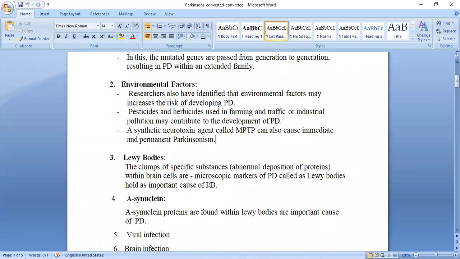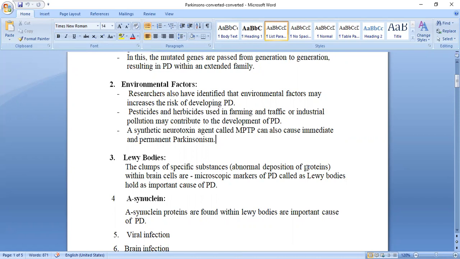Now the next etiological factor we will see is the Lewy body. Lewy body means abnormal deposition of proteins. These are clumps of a specific substance. Which specific substance?